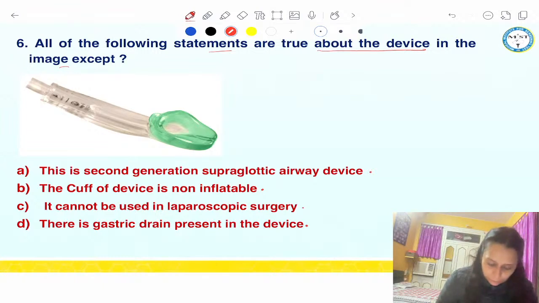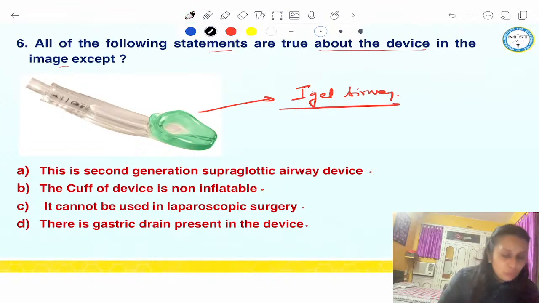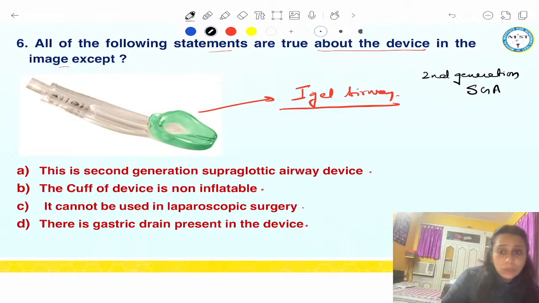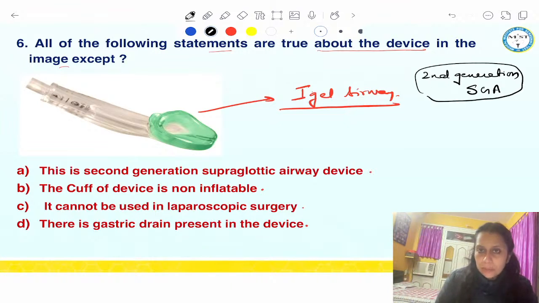Wonderful, wonderful. All of you are giving me the right answer. This is iGel airway, which is a second generation supraglottic airway device, right? This is second generation. No, Varun, not third generation. This is second generation. This is iGel. I will tell you about LMA Supreme in a second. But this is iGel, second generation supraglottic airway device.